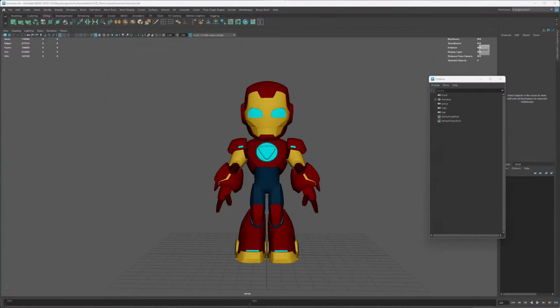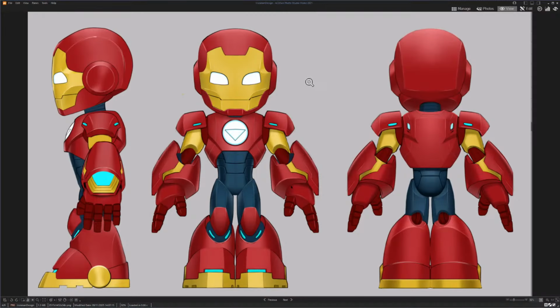The asset is organized based on its concept, so I'm just going to bring that concept right here. And I can tell just by looking at this that the asset is going to have a couple of different materials. It's going to have a gold material, it's going to have a red paint material, a darker red paint material, and then some parts that are painted blue. There's also a different color for different repulsors that he has. So based on this concept, I went ahead and split the geometry and assigned different materials to it.